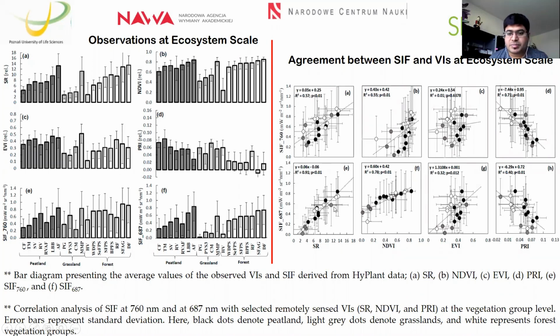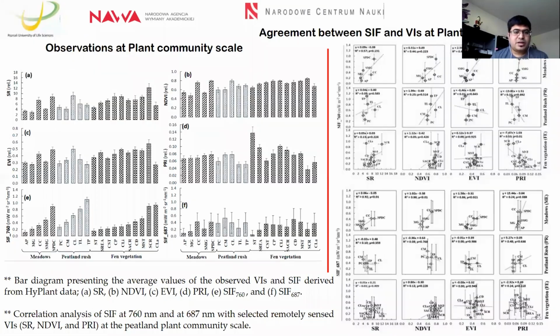Mostly the white dots are located in the upper portion of the box, which means the higher values were obtained from within the forest areas, and some particular peatland communities received the highest values in SIF as well as in reflectances. This is at the ecosystem scale.